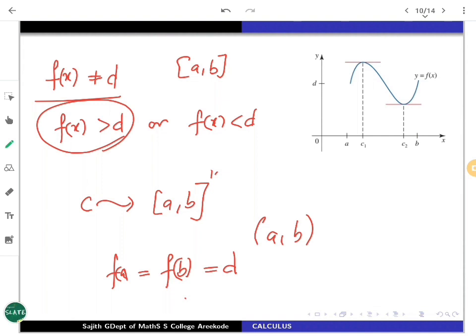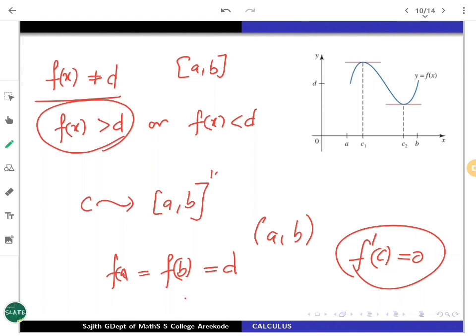Now f is differentiable on the open interval (a, b), so f'(c) exists. It is guaranteed. From that, you apply Fermat's theorem, so f'(c) must be 0. So the entire thing is over. Once f(x) is greater than d, you can work like this. A very similar proof can be given, and you can argue in the case that f(x) is less than d also.